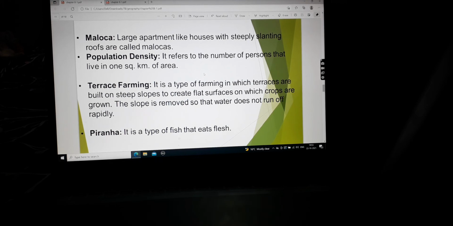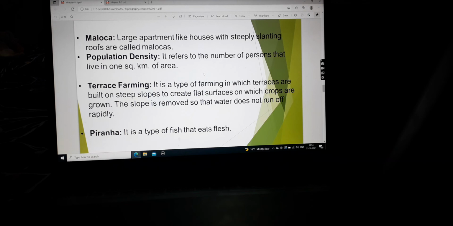Why is the slope cut into a flat surface? So that the rainwater or the underground water which is coming from the top of the mountain does not flow immediately. It takes some time and is absorbed by the soil and the plant, and then whatever excess water is there, it flows down.